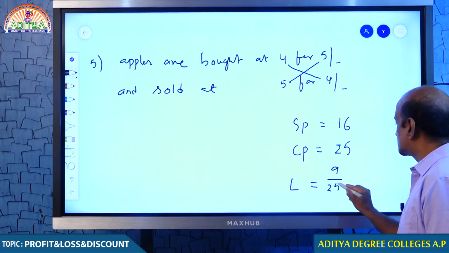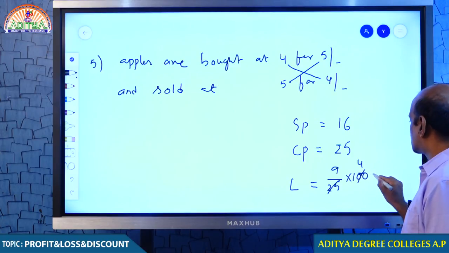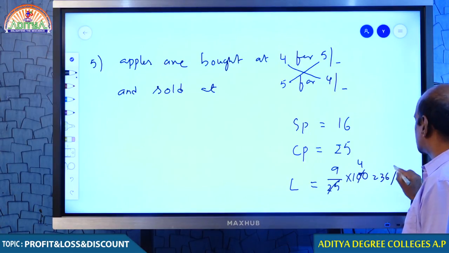Loss percent is given by the formula loss by CP into 100. Hence, your answer must be 36%.